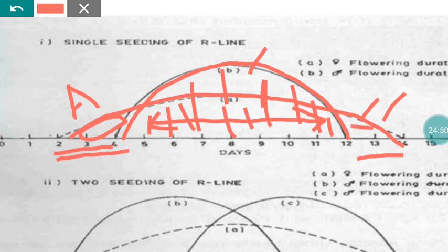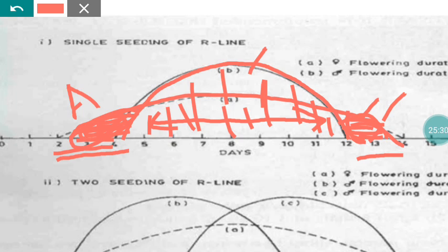So whatever plants come to flowering in this area will also give chaffy material, and similarly here also. So we are not in a position to convert all the female flowers into seeds. That's a problem, mainly because of non-synchronized flowering between the A and R lines.